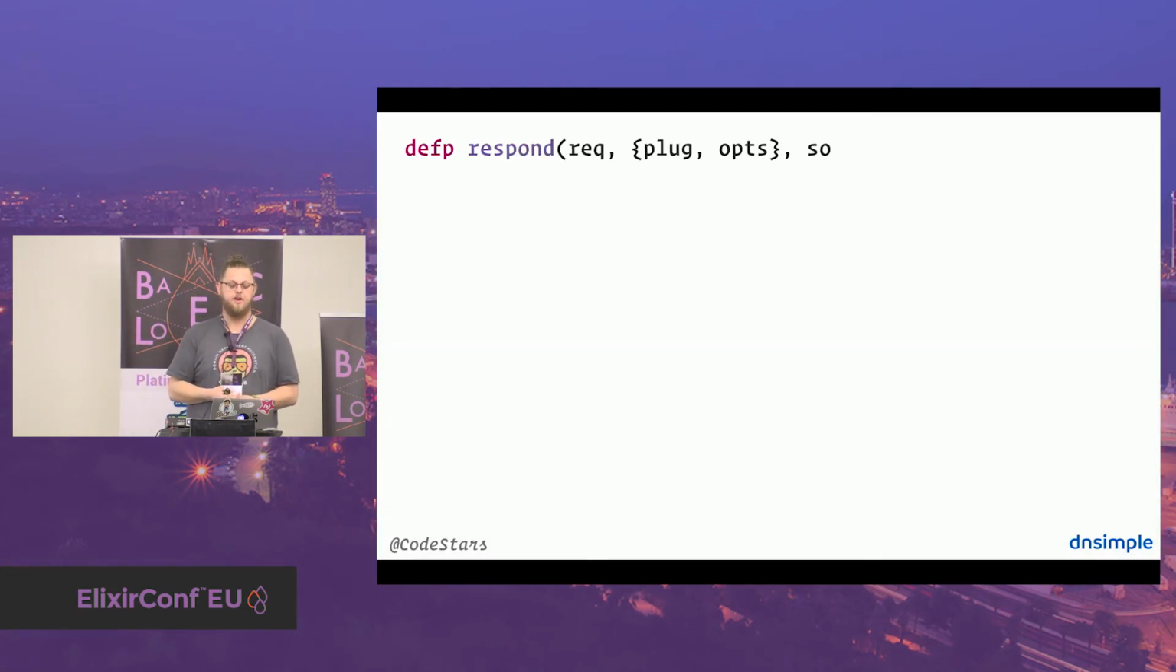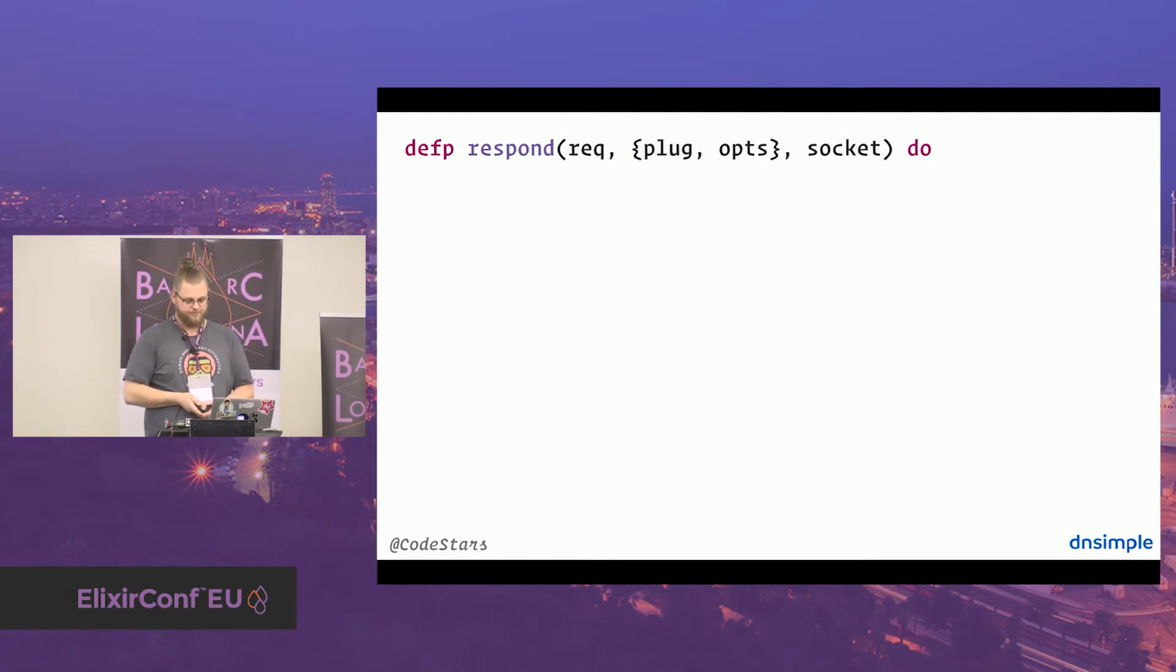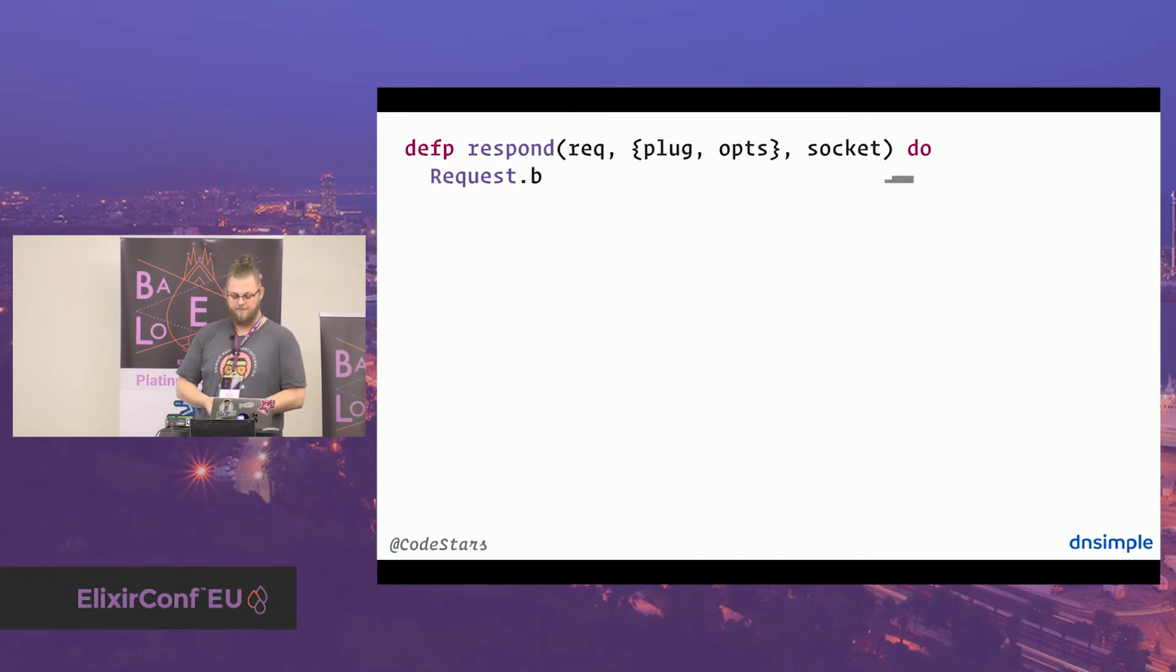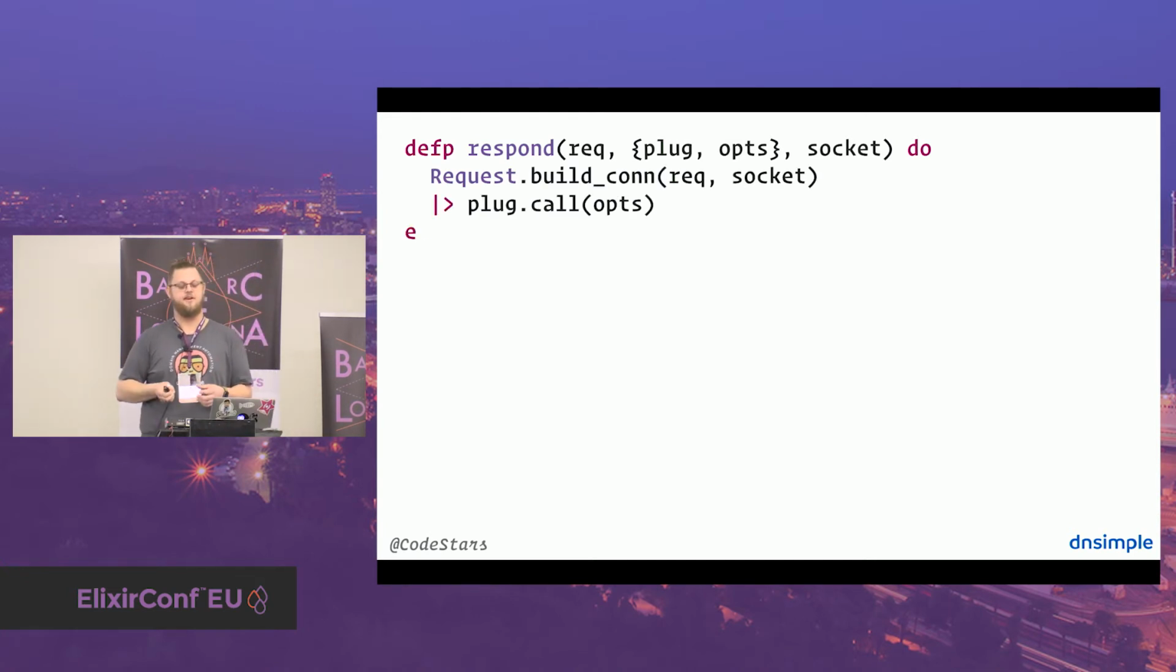So remember, respond gets the request, so that's a Supify request. Then we pass in a plug, and I want to talk about in a second why it is a tuple, and then we also receive the socket. That's the code of respond. And here we really see how plug gets in, and how plug interacts with all of that.